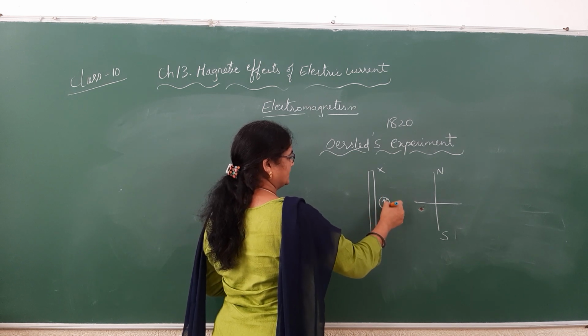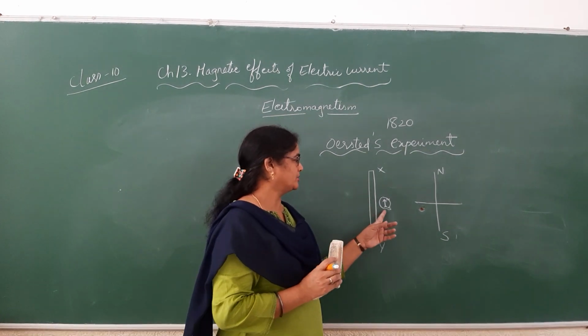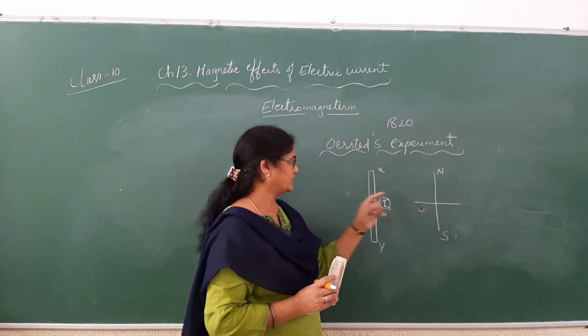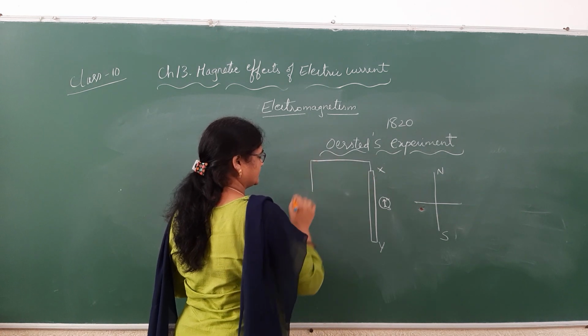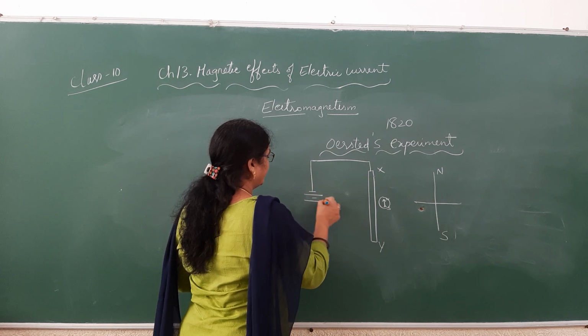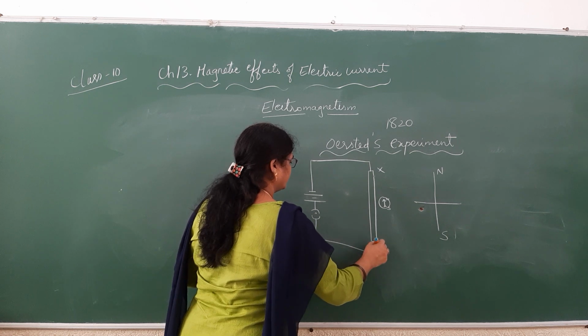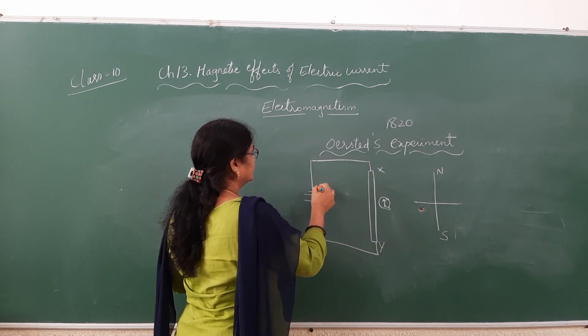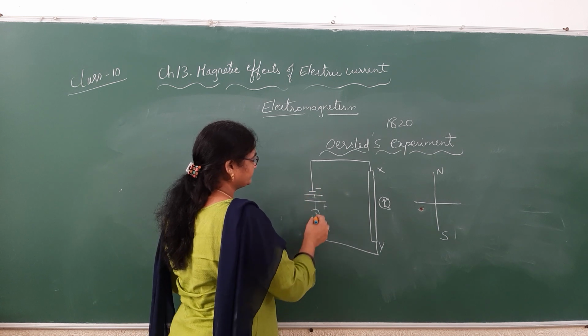This is the north pole and this is the south pole. This compass always rests in the north and south directions. And he connected the ends of this wire to a battery. This is the negative terminal and this is the positive terminal of the battery.